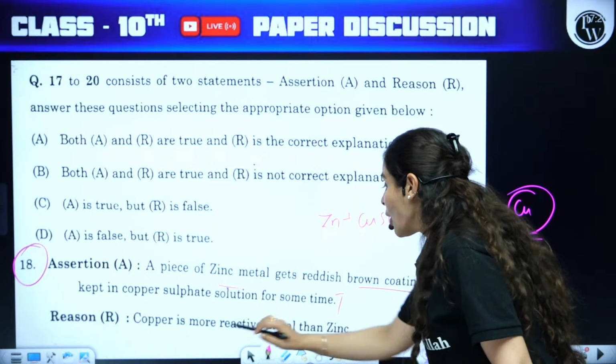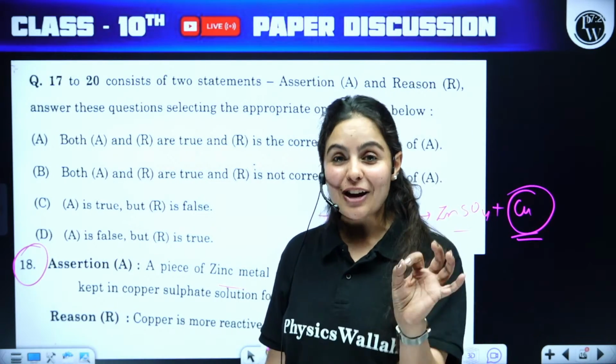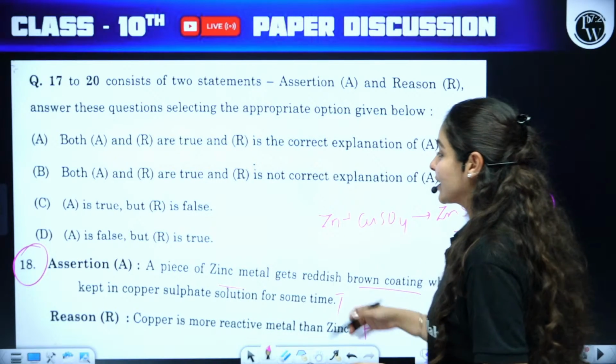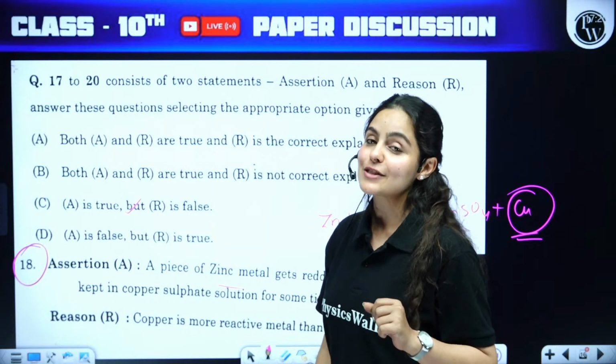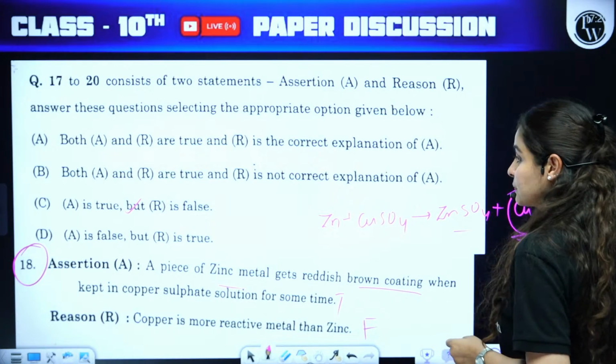The reason says copper is more reactive than zinc. No, it's a red flag. It is absolutely false. So we can say that assertion is true, whereas reason is false. That makes option C your answer. Yes, C is the right answer.